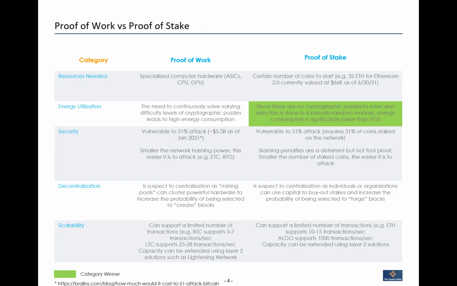Next, let's talk security. In terms of security, proof of work is definitely vulnerable to the 51% attack, right? If you had to do the attack today, it would probably cost you about $5.5 billion as of January 2021. So that's a lot of money. It's not very practical. But if you're looking at a proof of work system such as Ethereum Classic or Bitcoin Gold, the network hashing power is significantly lower, so it's much easier to do the attack.